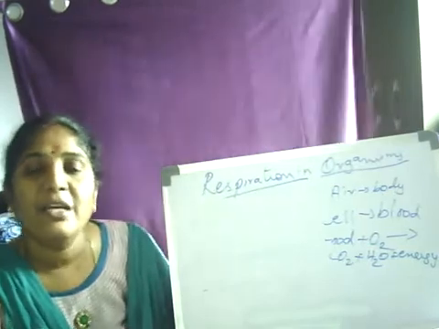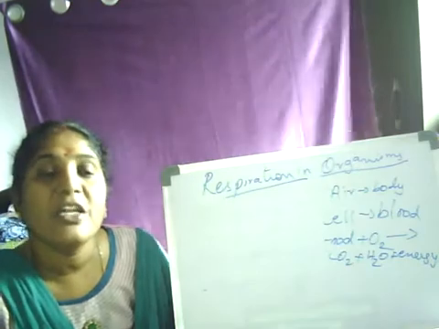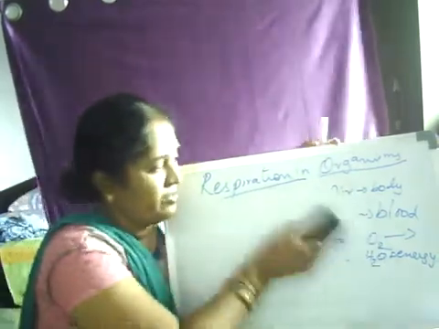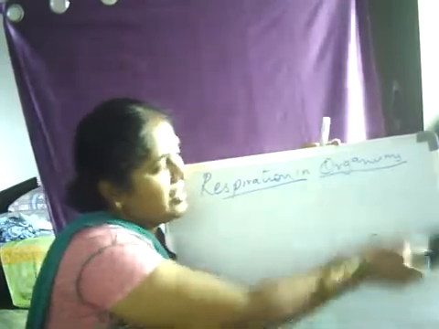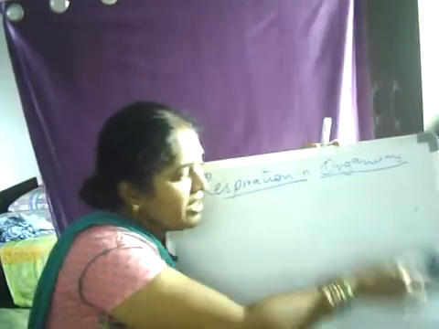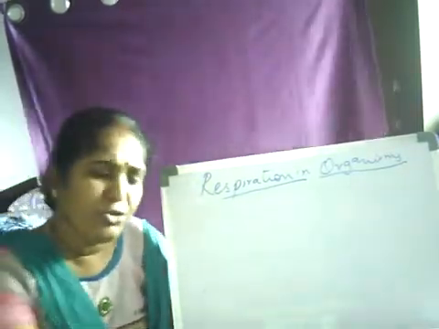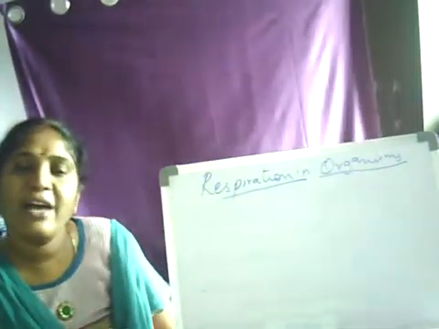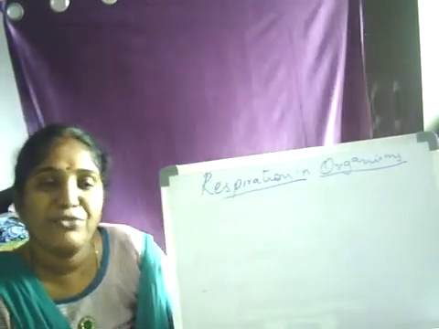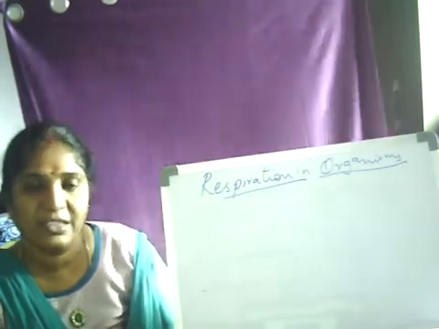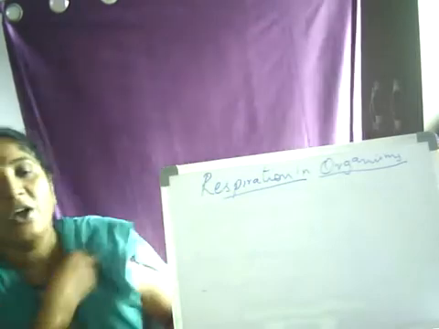Can anybody give me what the respiratory organs in you are? Yes, right. Good. So the respiratory organs in us are lungs. Do you think that all the organisms will have such respiratory organs? Yes, they have different ones. They may not have lungs, but they have various different respiratory organs.